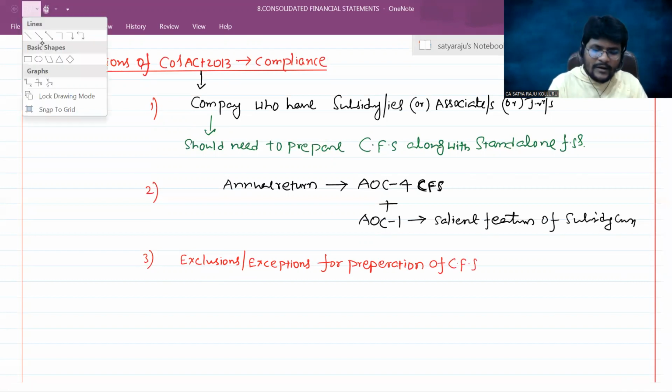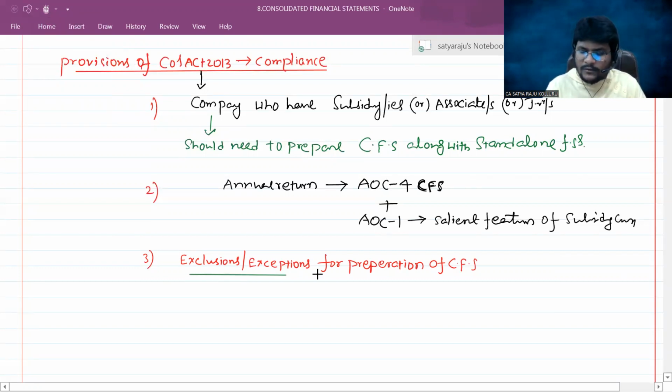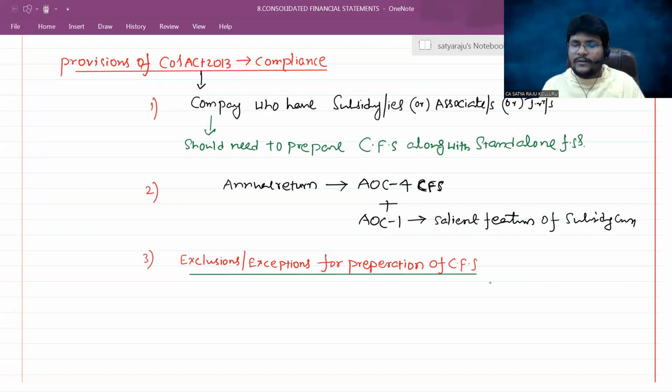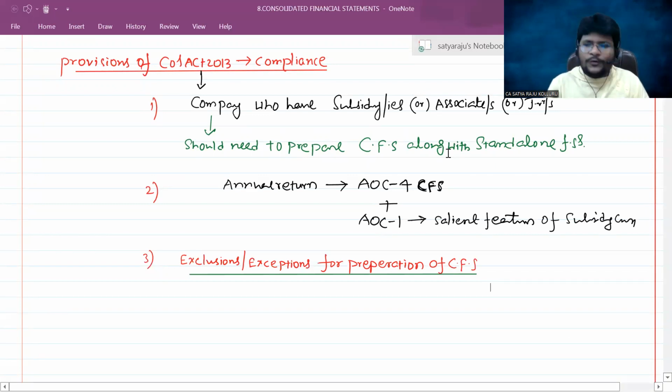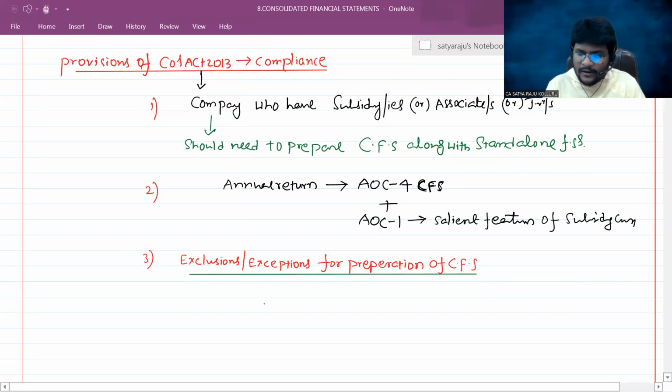Consider, guys: in which circumstances is there no necessity to prepare the consolidated financial statements? You know that situation already, but specifically you may not recognize it. All of you concentrate. Now I have totally 4 companies.